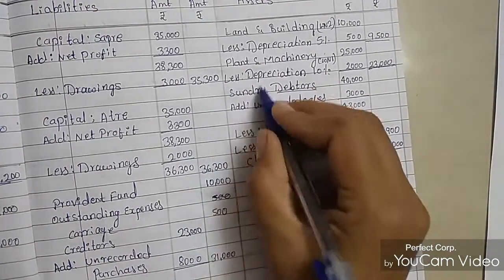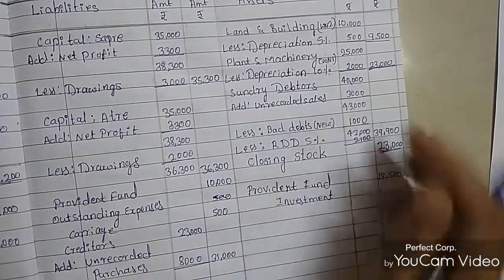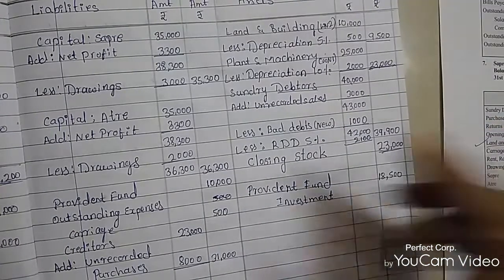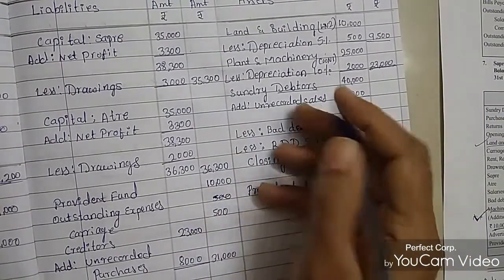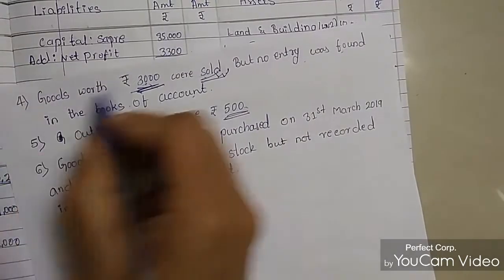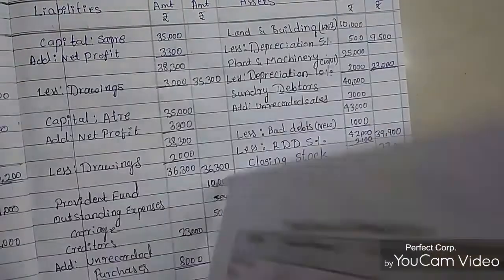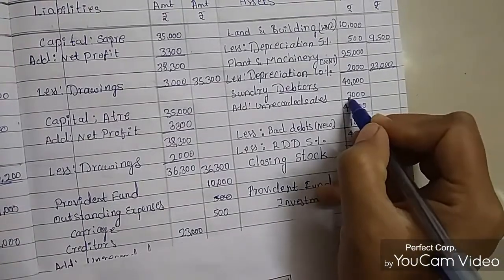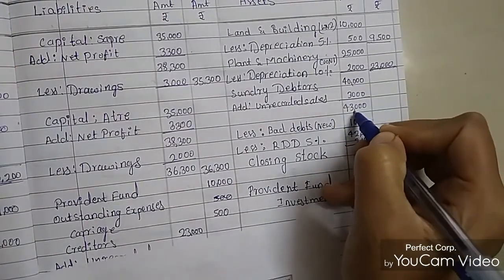The sundry debtors amount is 40,000 as mentioned in the trial balance. Then add unrecorded sales, which we need to add to the debtors. Unrecorded sales is 3,000 rupees, so it becomes 43,000 rupees.